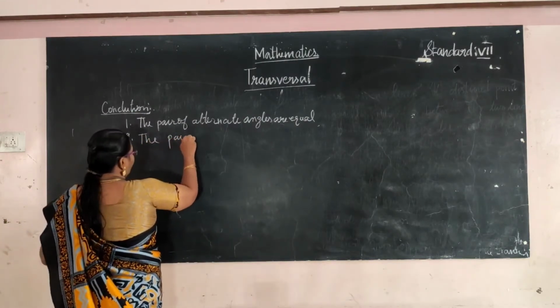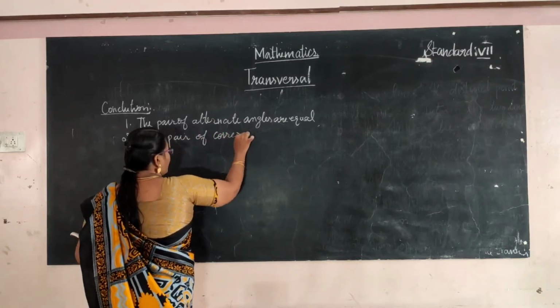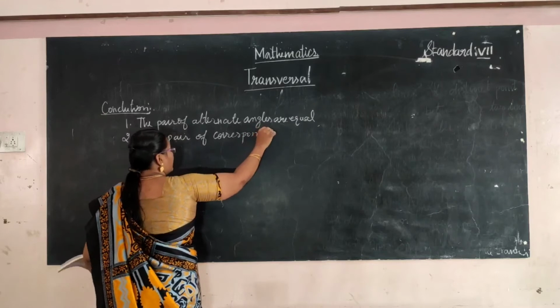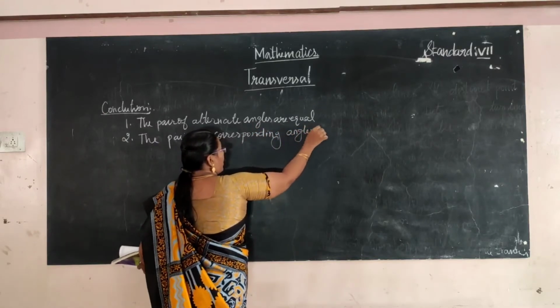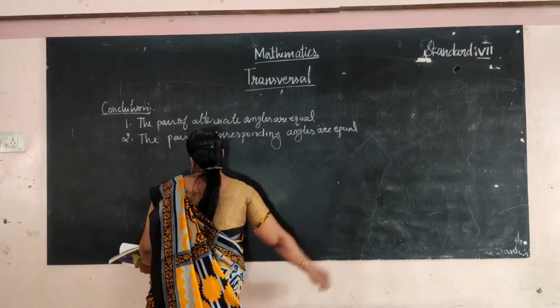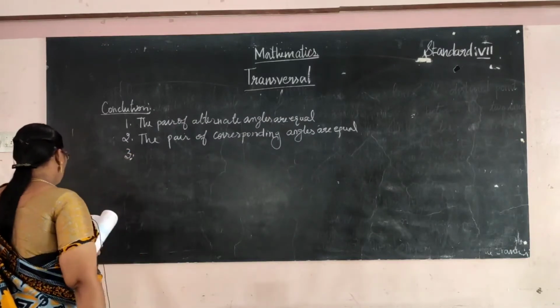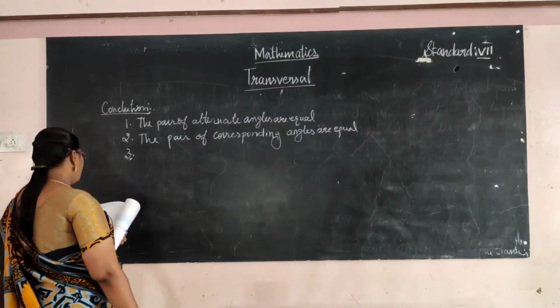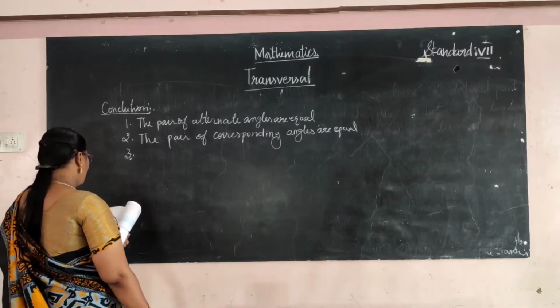The pair of corresponding angles are equal. And third one, interior angles on the same side of the transversal are supplementary. Their sum is 180 degrees.